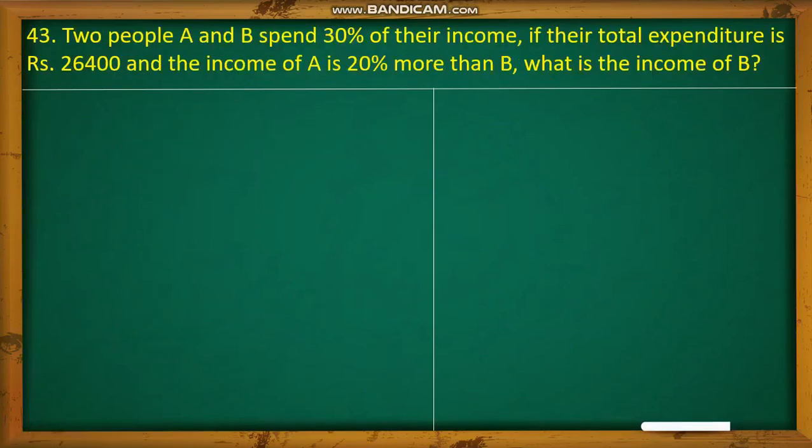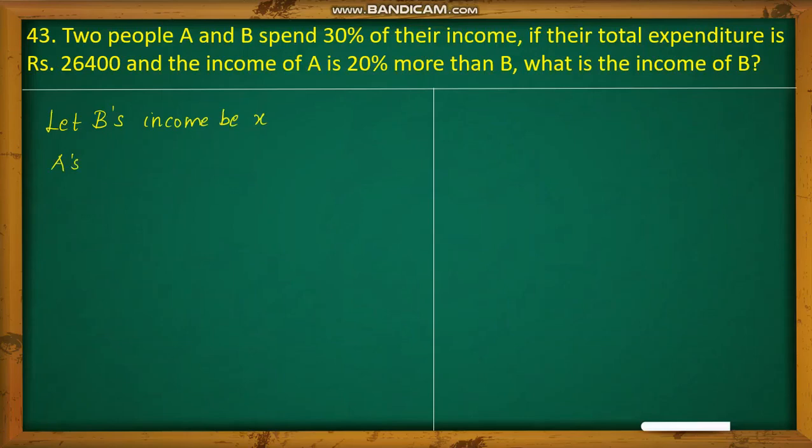Next question. Two people A and B spend 30% of their income. If their total expenditure is rupees 26,400 and the income of A is 20% more than B, what is the income of B? So first let me consider B's income to be X. Let B's income be X. So what will A's income be?